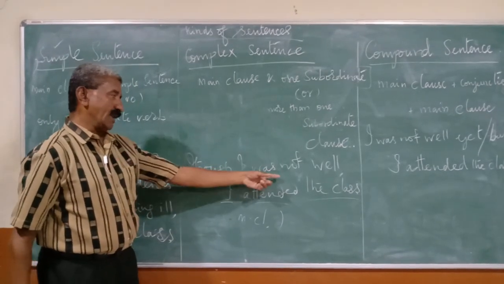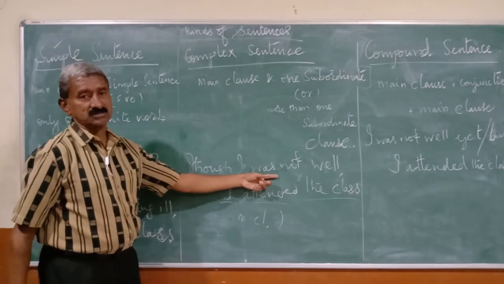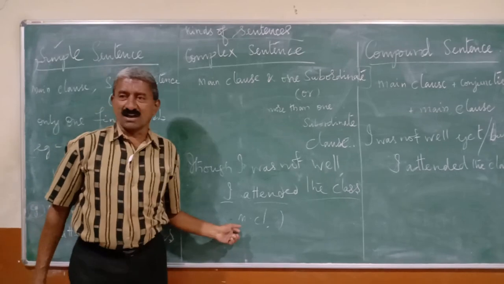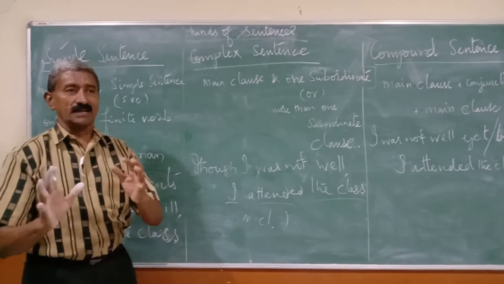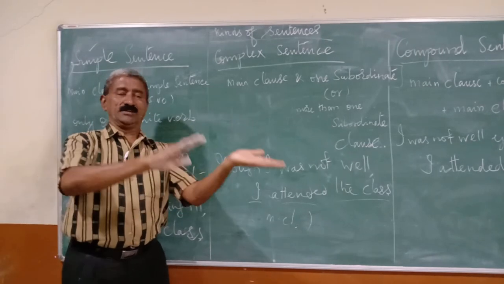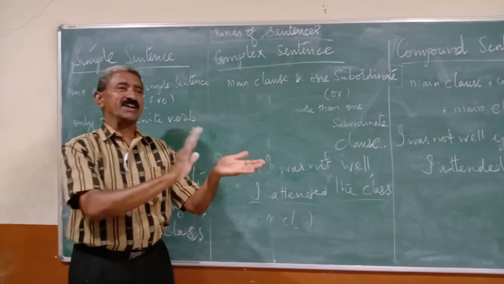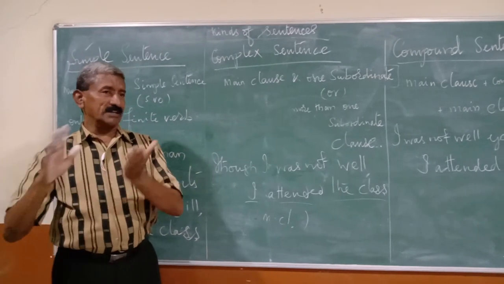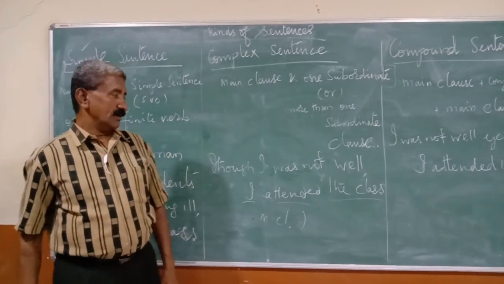"Though I was not well" is the subordinate clause. What is subordinate? What is main? The main clause will give us the full meaning. The subordinate clause will give us half of the meaning. That will not complete its sense. It has half meaning, but it won't be ending.